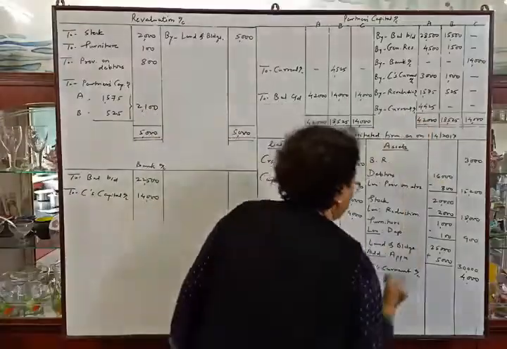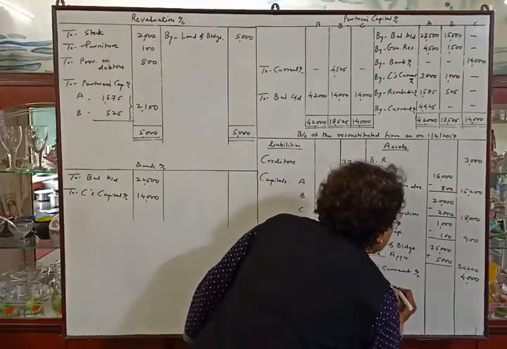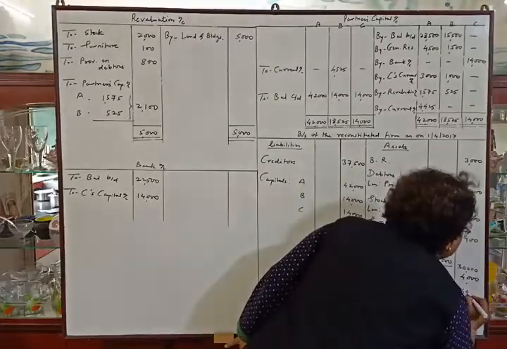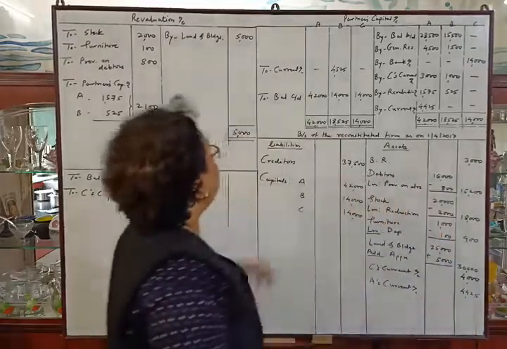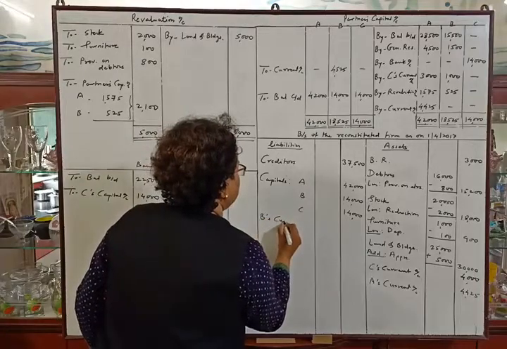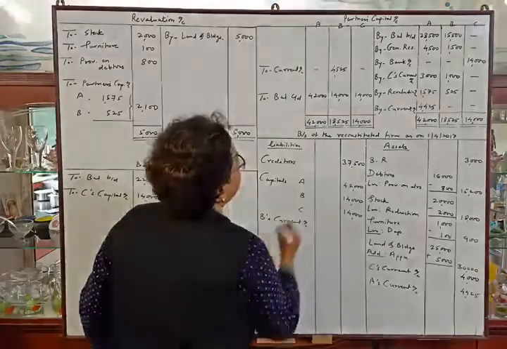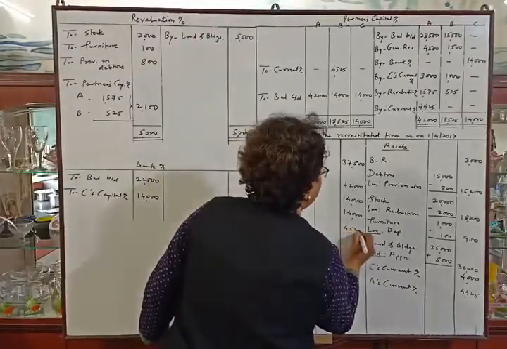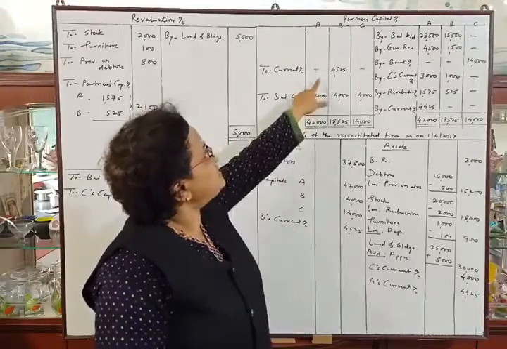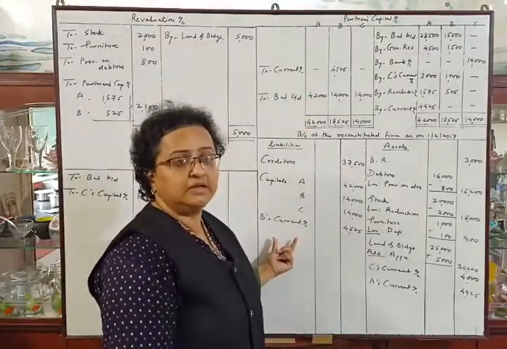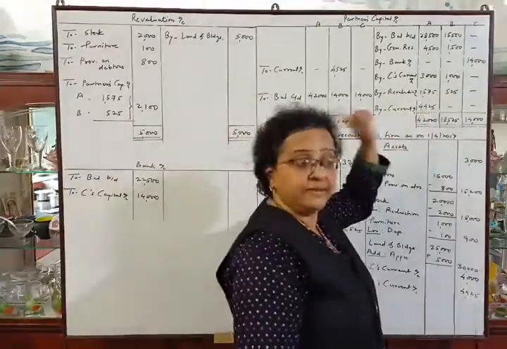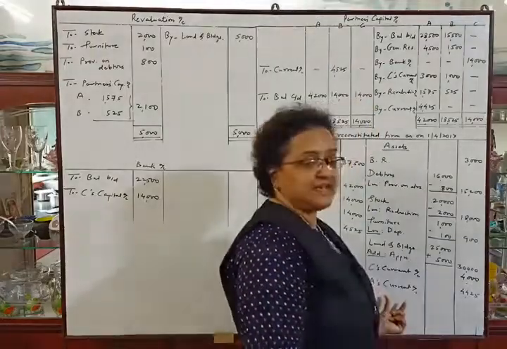This is A's current account, which will be transferred here, A's current account 4,425, and B's current account on the liability side, 4,525. B's current account is transferred here because due to this entry B's current account has a credit balance, and A's current account has a debit balance, so it is transferred here.